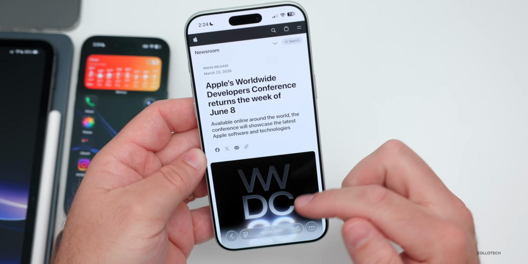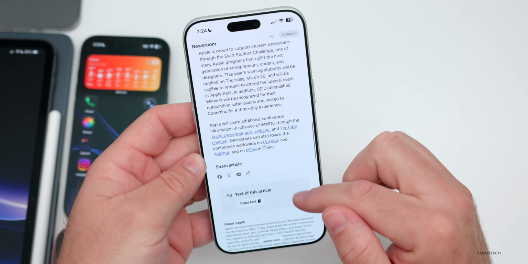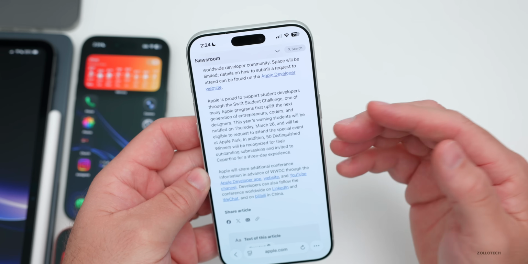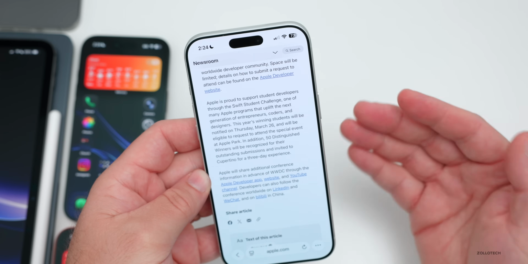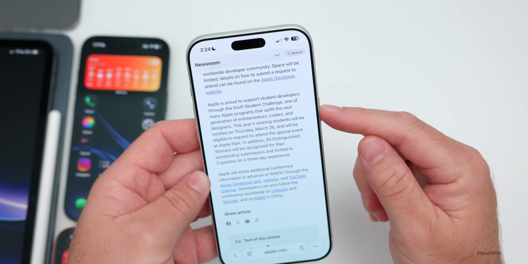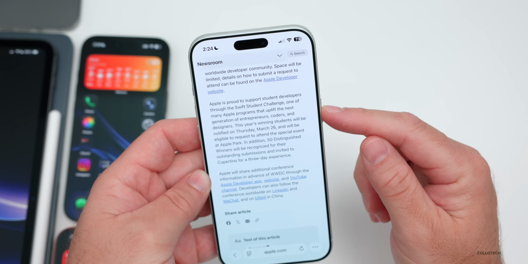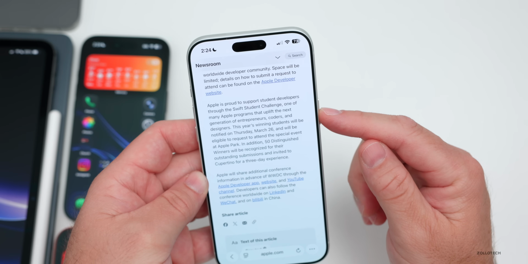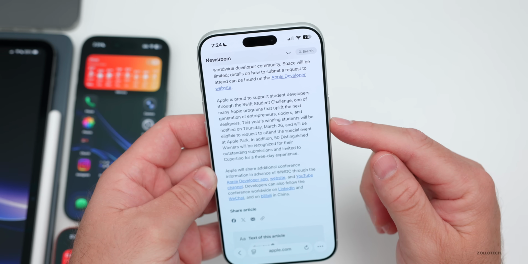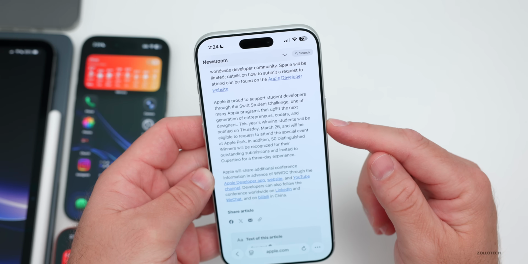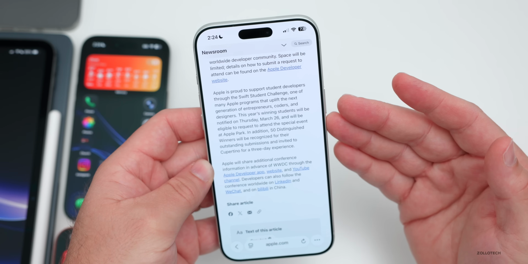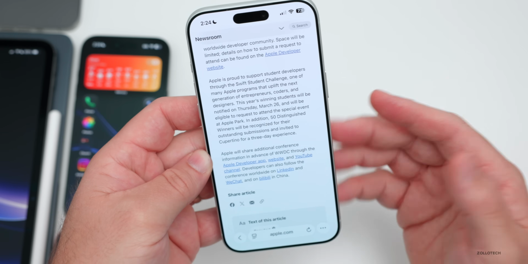Also in Apple's announcement for WWDC 26, if we scroll to the bottom, they're also announcing the Swift Student Challenge announcement. So this is when they actually pick people that win their Swift Student Challenge. It says Apple is proud to support student developers through the Swift Student Challenge, one of many Apple programs that uplift the next generation of entrepreneurs, coders, and designers. This year's winning students will be notified on Thursday, March 26th, and will be eligible to request to attend the special event at Apple Park. So that's something we can look forward to as well, and you'll hear from them if you won.